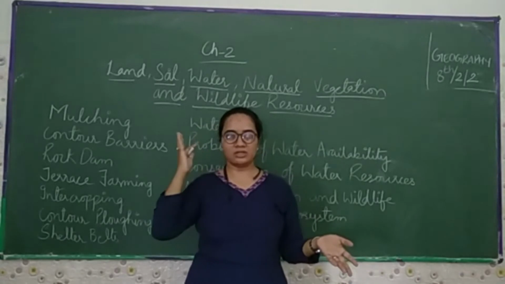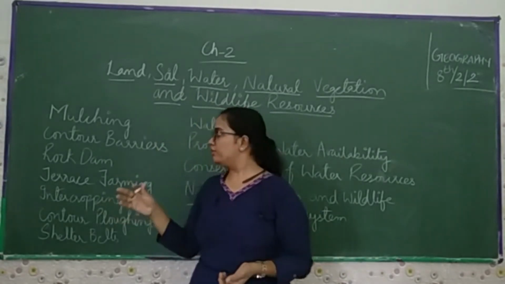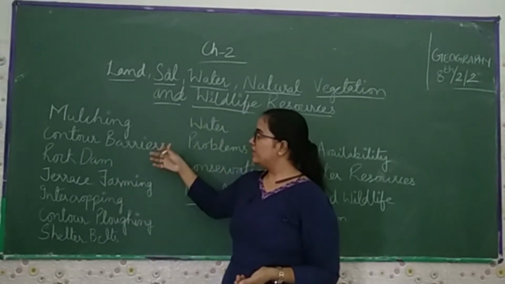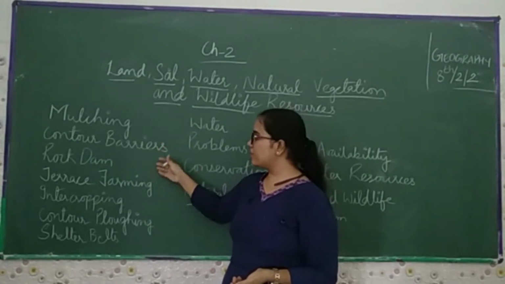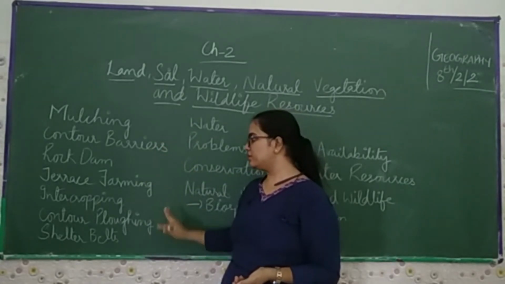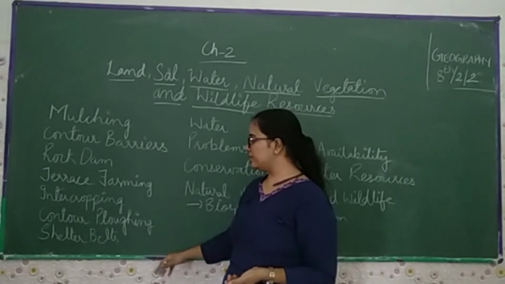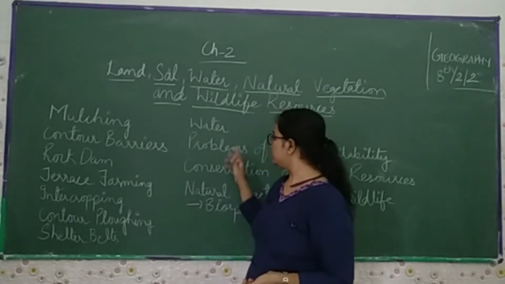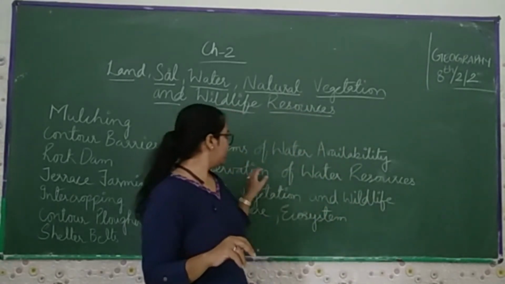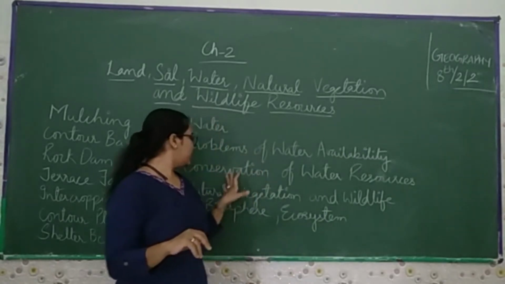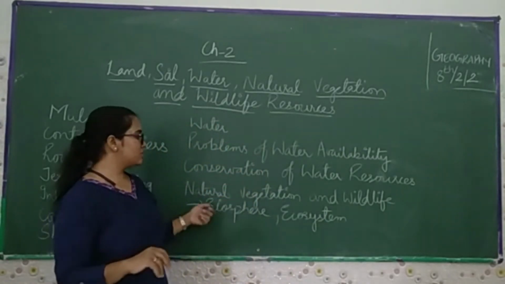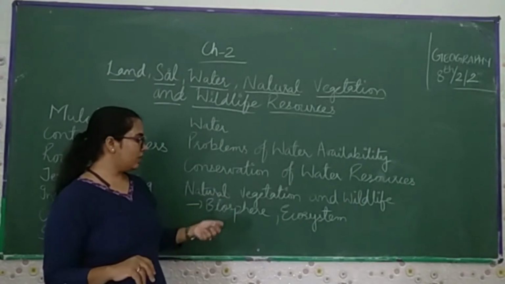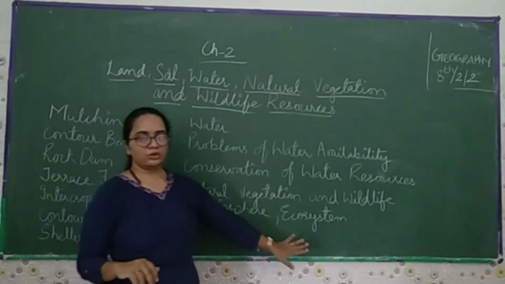Now in the second part of the video, these are the points we have to discuss. First is mulching, then contour barriers, then rock dams, then terrace farming, then intercropping, then contour ploughing, then shelter belts, then water, then the problems of water availability, then the conservation of water resources, natural vegetation and wildlife, biosphere and the ecosystem.